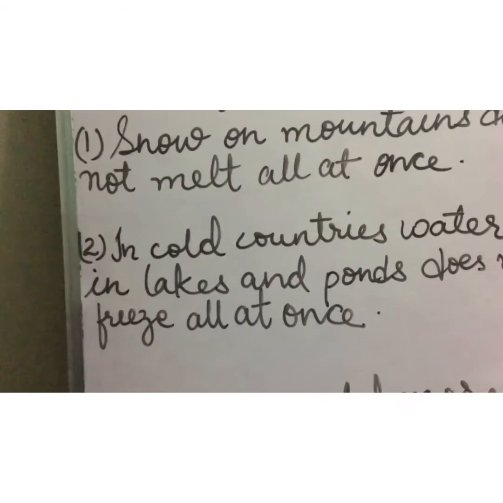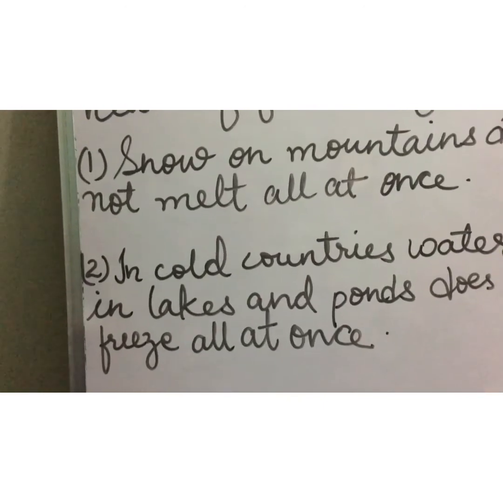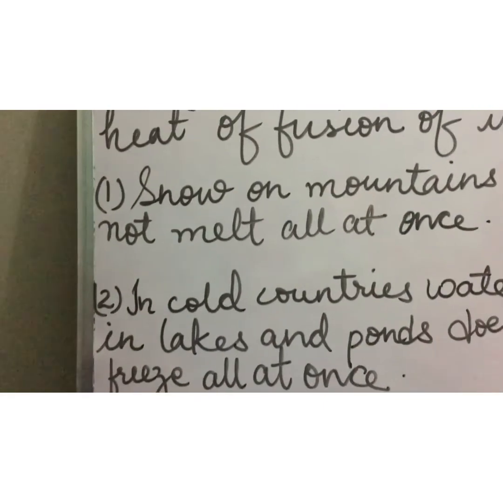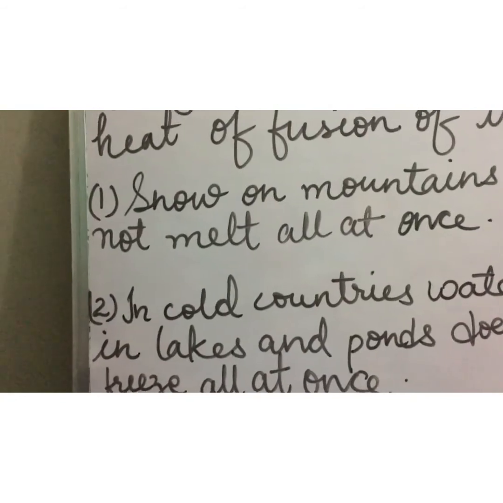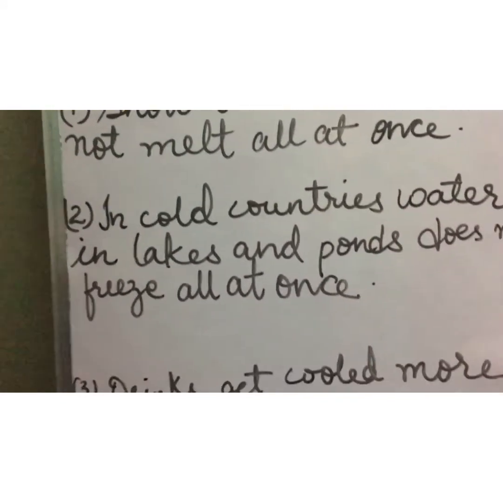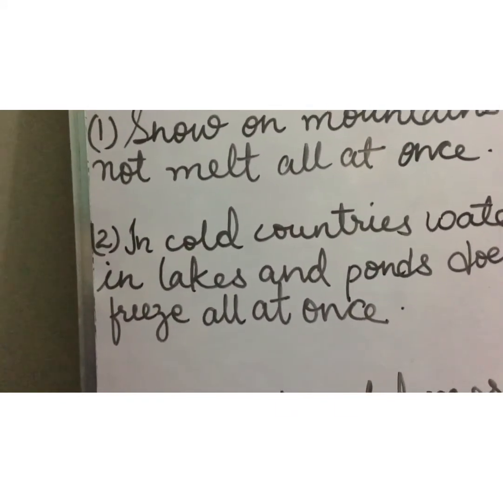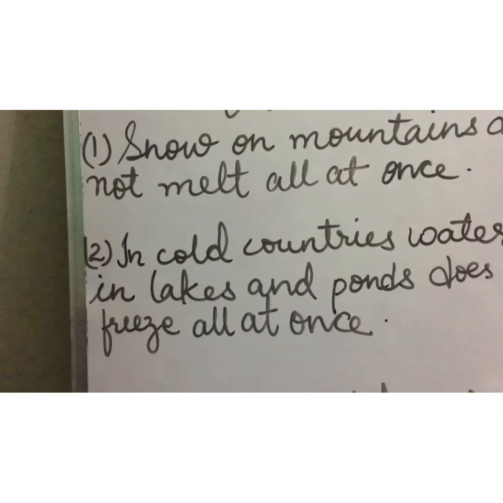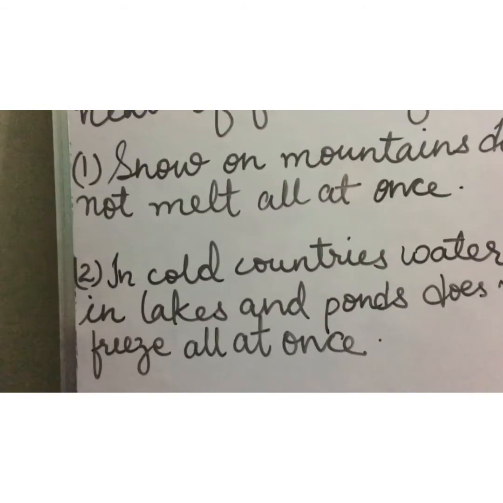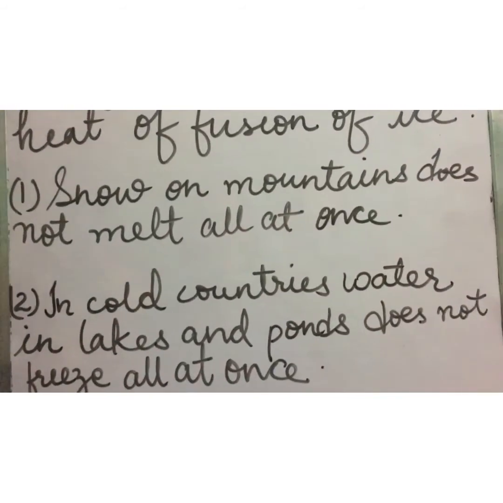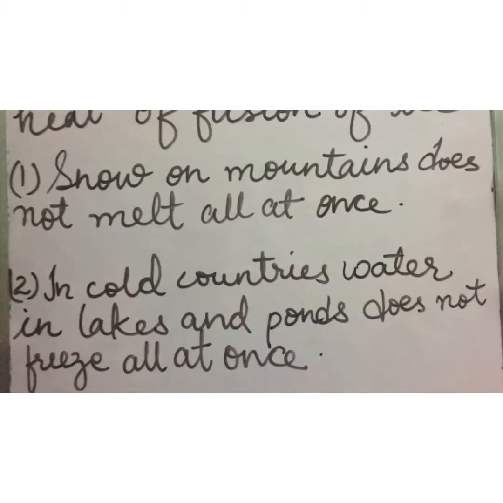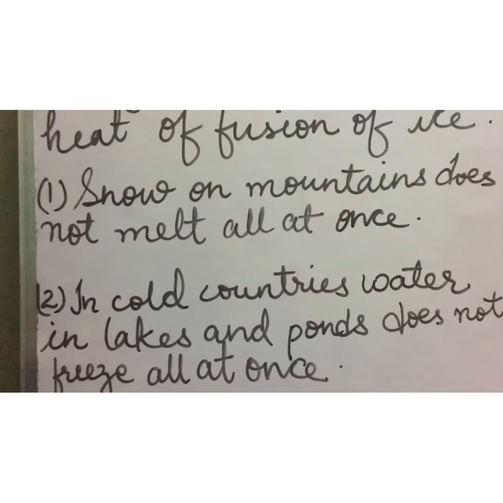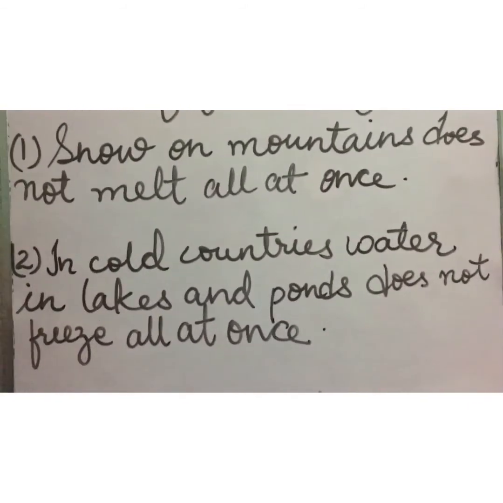You just read these examples, these consequences, and learn them, because many times a question of 2 marks will come from these consequences. See children, I have completed this chapter number 11, calorimetry. Now it's your work to read it, understand this chapter well, and do all the solved examples and unsolved examples, and do all the question answers which are given in the exercises. Children, it's your work. You are mature enough to do all this.